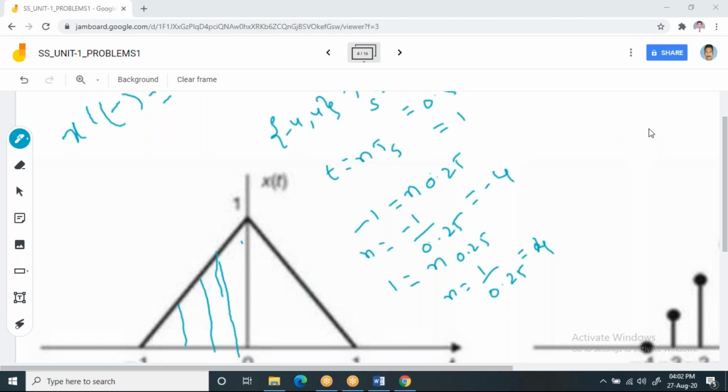Similarly, when the sampling period is 1, tell me where the discrete sequence will start and where it will end.